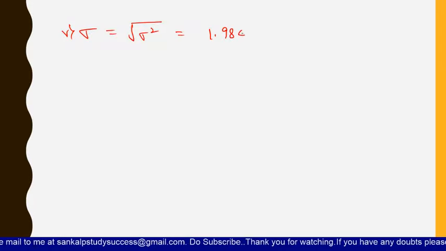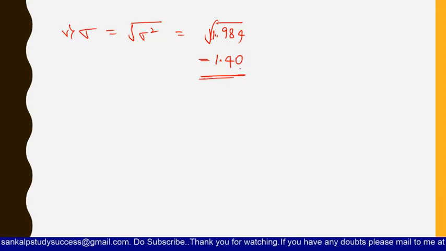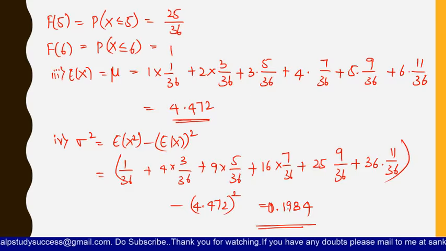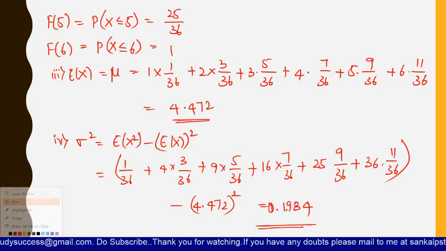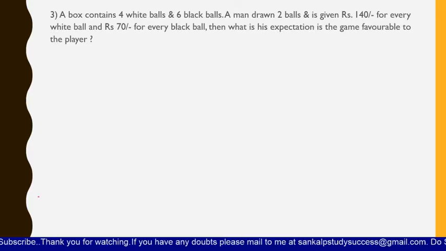Now if you find the value of sigma, that is nothing but the square root of sigma square, which is equal to the square root of 1.984, then you will get it as 1.40. Sorry, it is not 0 point, it is 1.984. So in this way you have to find out the mean, variance and standard deviation.